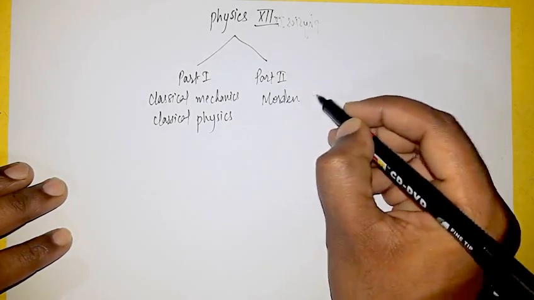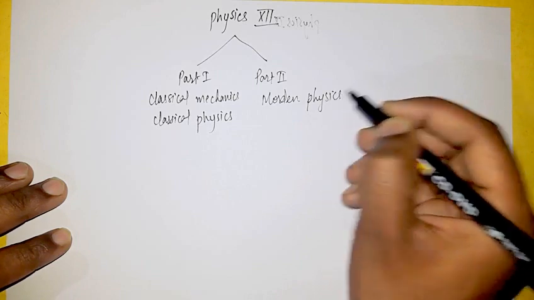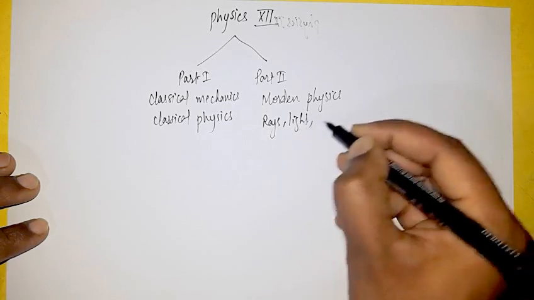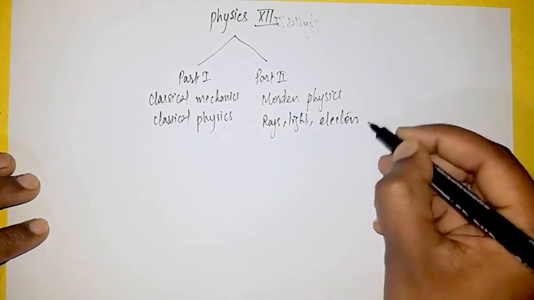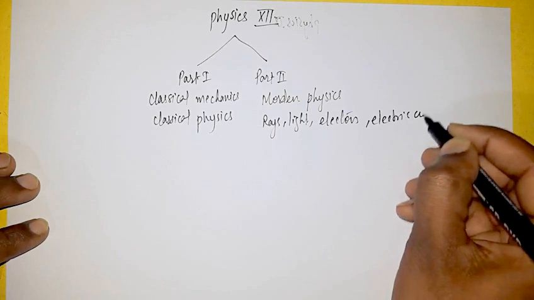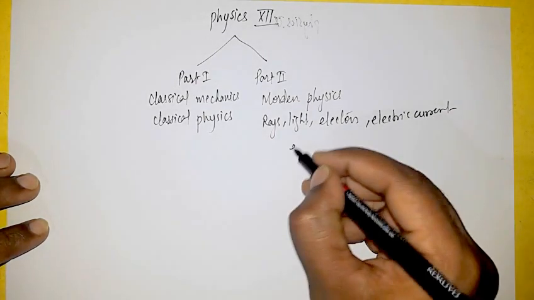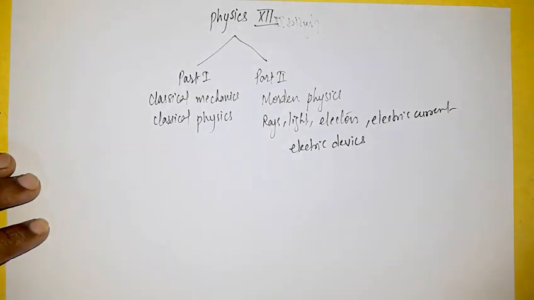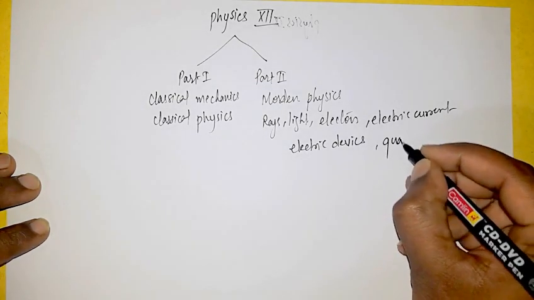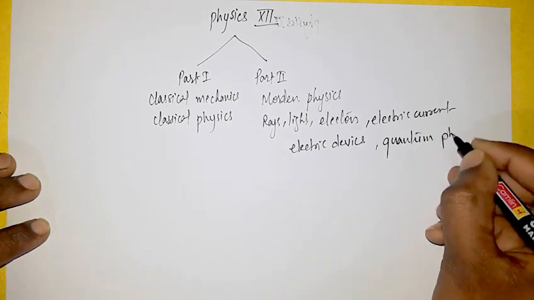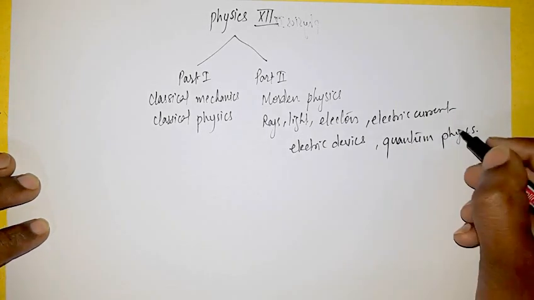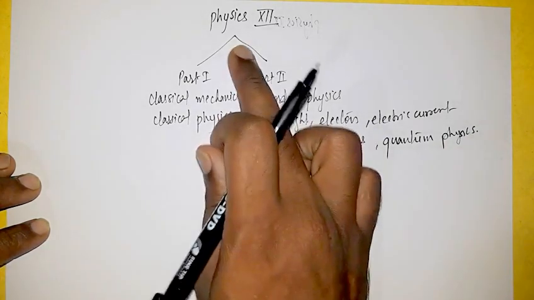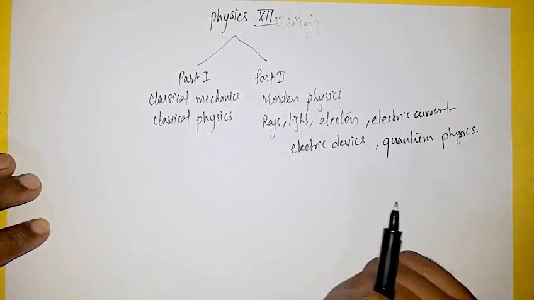Modern physics is like the study of ray optics, like rays, light and electrons, photons, electric current and all those things, electric devices. Study of all these things is called modern physics, which includes a most important part, that is quantum physics, quantum mechanics. So physics is divided into two parts for 12th state board purpose.